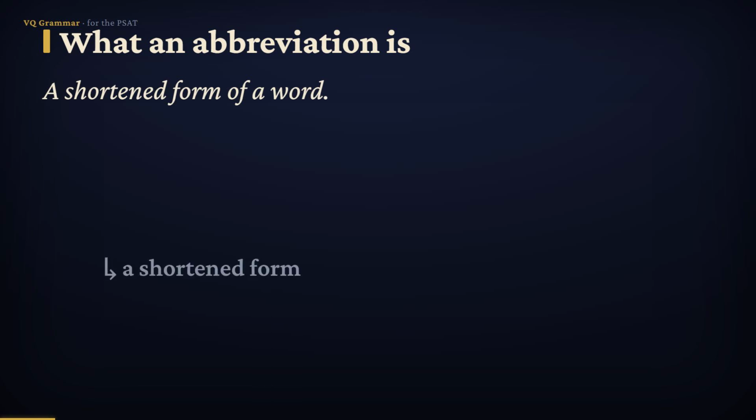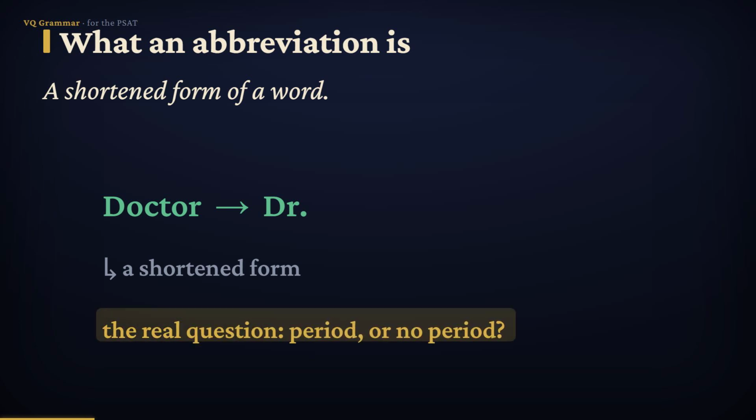It's simply a shortened form of a longer word. Doctor becomes Dr. Mister becomes Mr. That's all an abbreviation is, a shorter way to write something. And the one thing you have to decide every time is this: does this short form take a period or not? Let's build two clear piles.